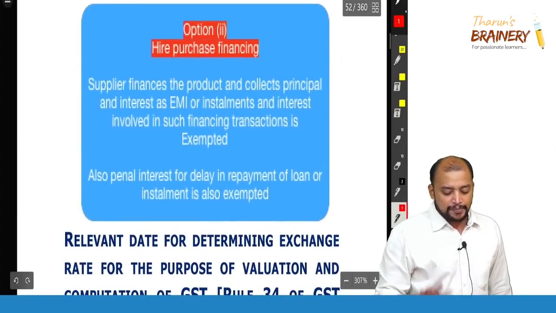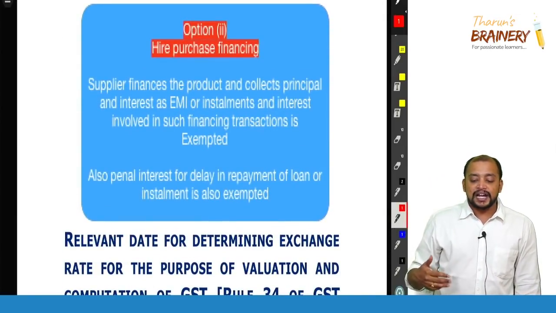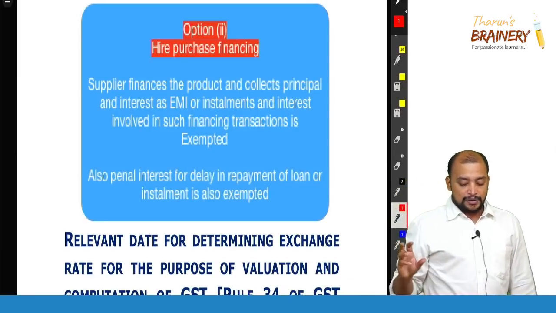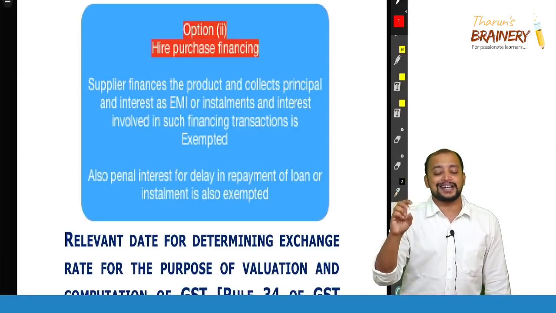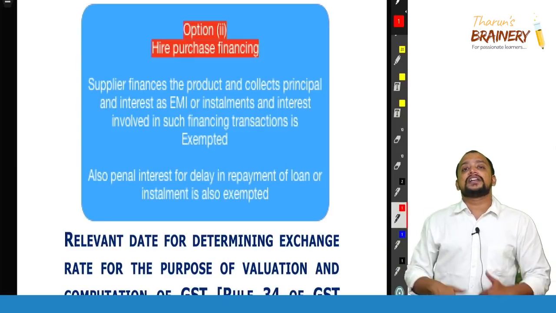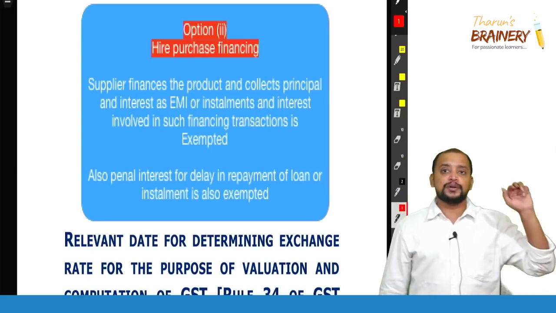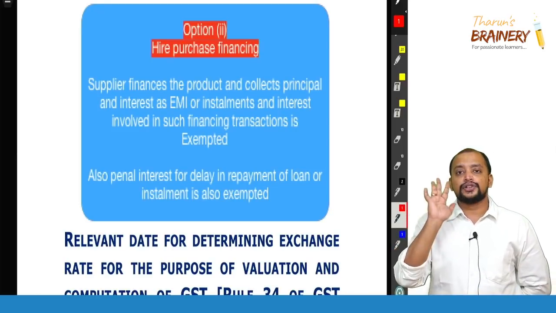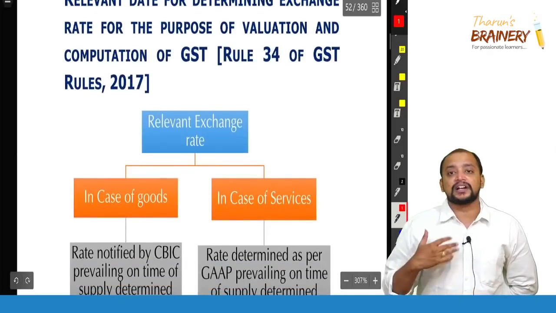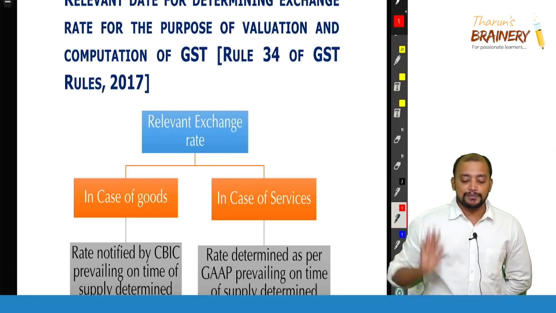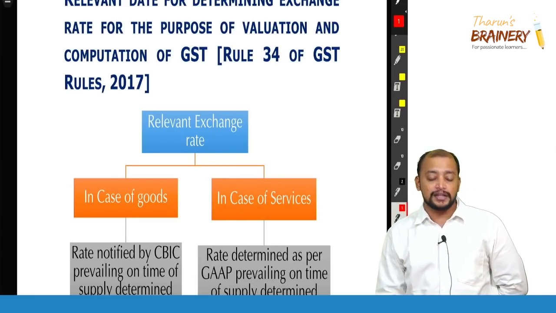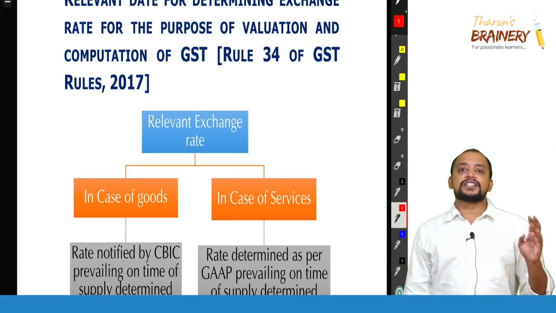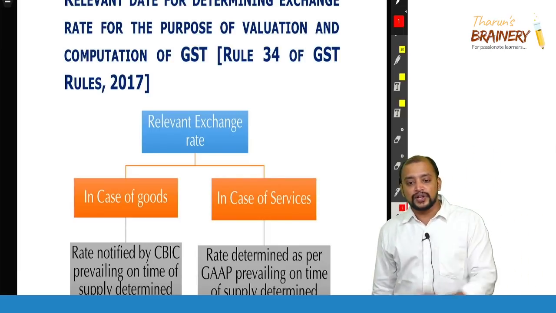Option 2, hire purchase financing. The supplier finances the product and collects principal and interest as EMI or installments, and interest involved in such a financing transaction is exempted. Also, penal interest for delay in repayment of a loan or installment is exempted. Okay, so this concept, definitely I am expecting a question on this for the forthcoming May 21 exam, because it was not asked in the past. So this is about section 15 subsection 1, 15 subsection 2 and 15 subsection 3.